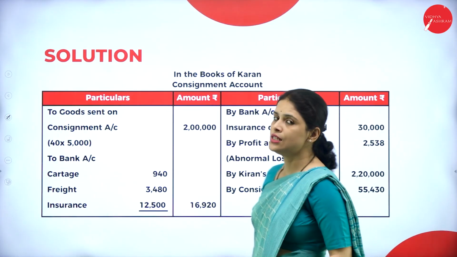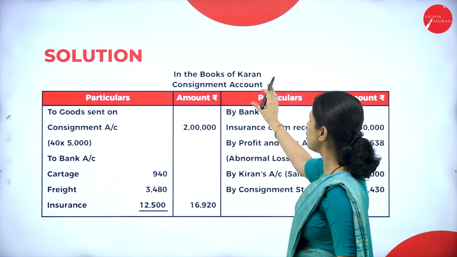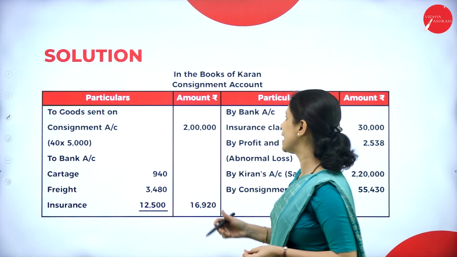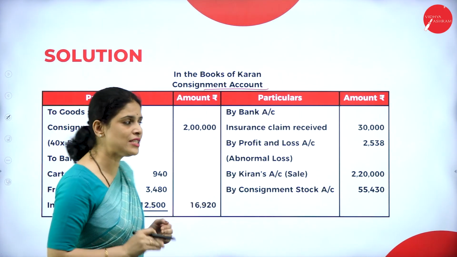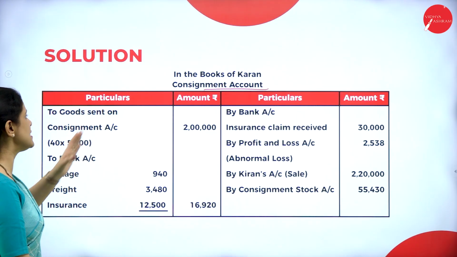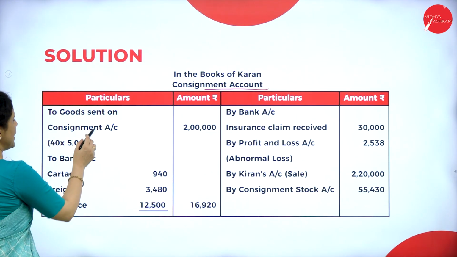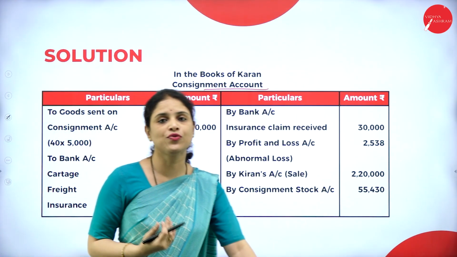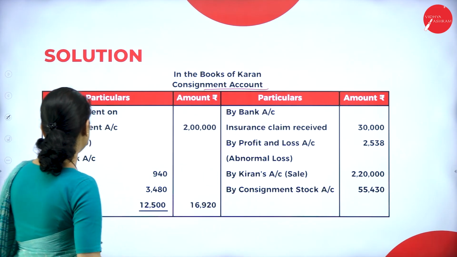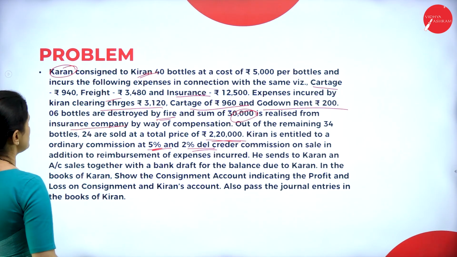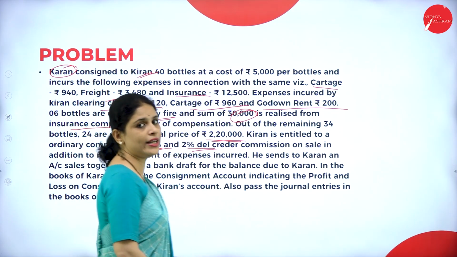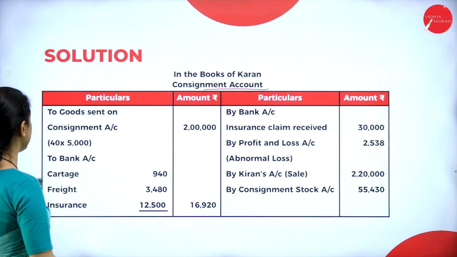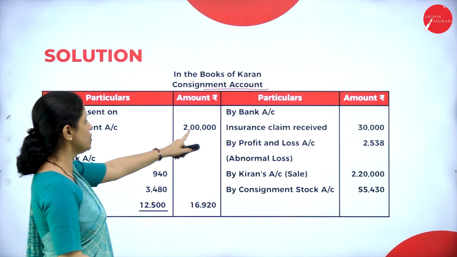Now let us do the solution. So in the books of Karan, that means in the books of consignor, what account we have to open? Consignment account. So the first entry is consignment account debit to goods sent on consignment. So it is for sending the goods on consignment. So see here, how many bottles sent? 40. What is the price per bottle? It is 5,000. So here 40 into 5,000, 2 lakhs.